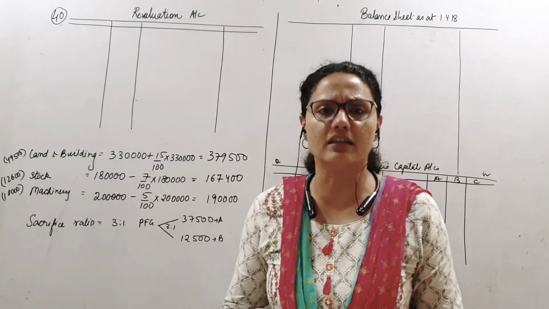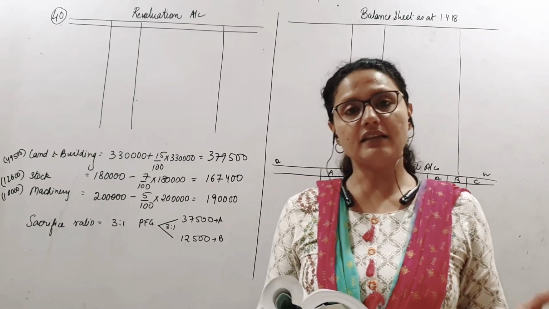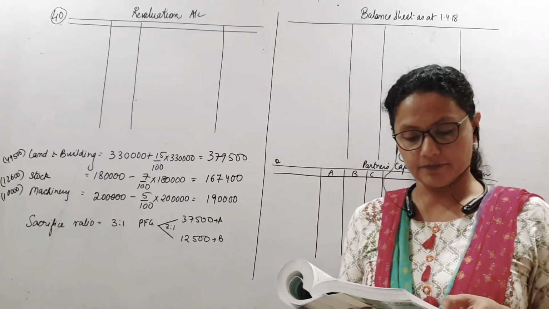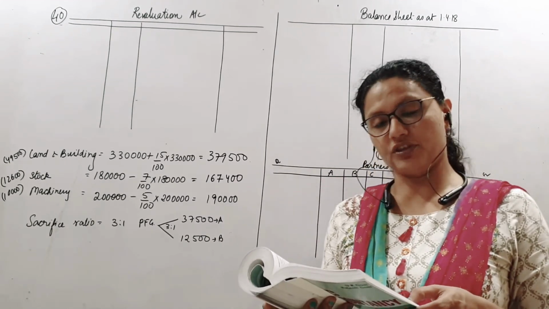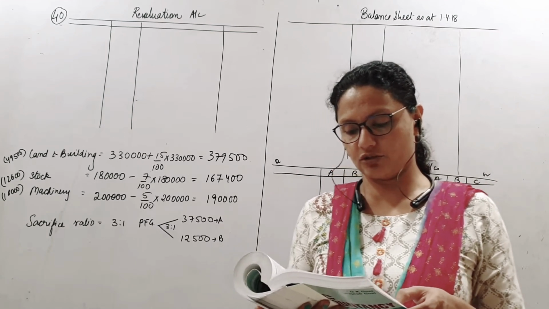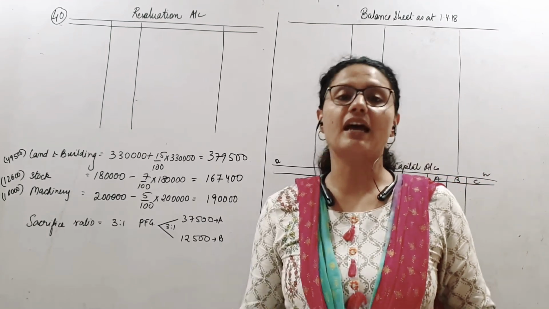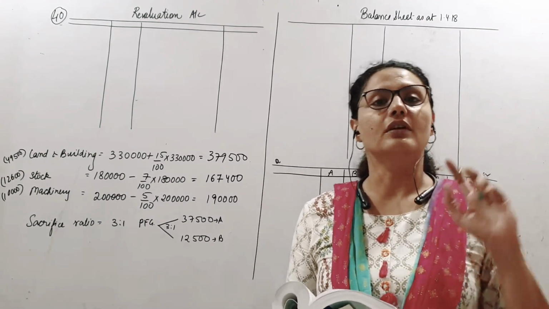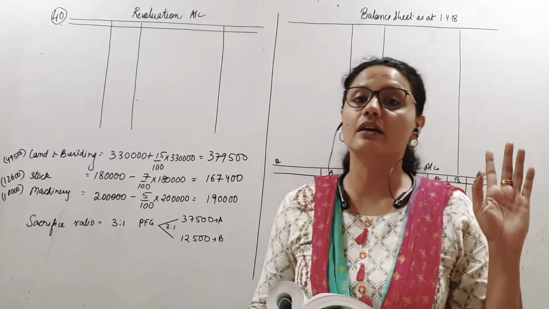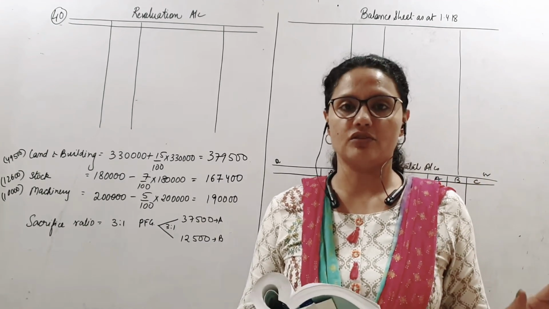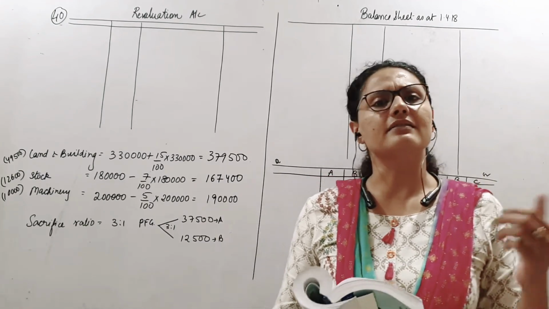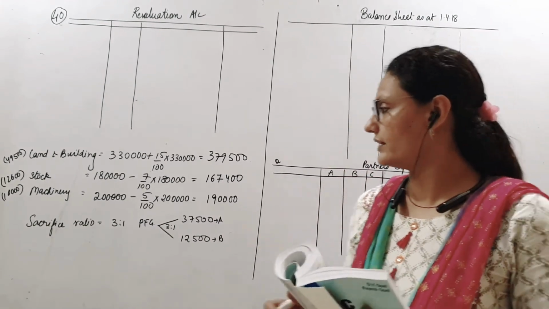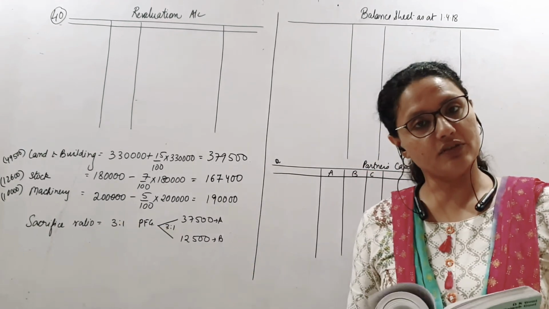Sacrifice ratio is not given specifically in the sum, neither the new ratio, but information is given about it in point number E. C is to be given 1/5 share, and the profit sharing ratio between A and B shall remain same. Whenever the profit sharing ratio between the old partners does not change, the sacrifice ratio is the same as the old ratio, meaning 3:1 is the sacrifice ratio, and that is what I have written here. The sacrifice ratio is 3:1.